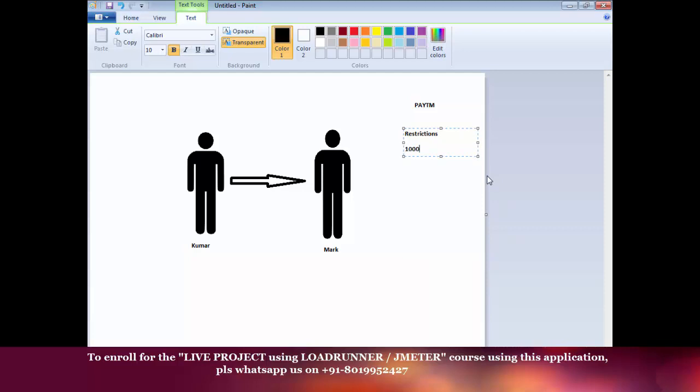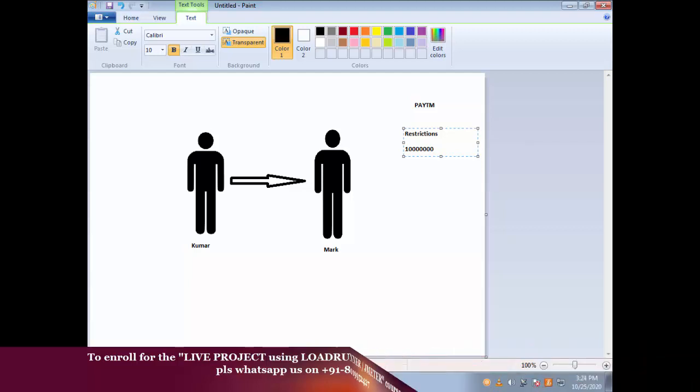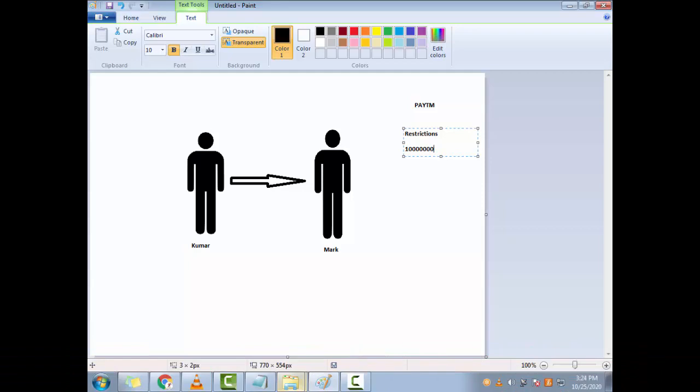Let's say he wants to transfer 100 million, or 1 million rupees. Paytm is an Indian thing, so let's say rupees. That should not be allowed. There should be a maximum, probably 100,000 rupees, or 1 lakh rupees.